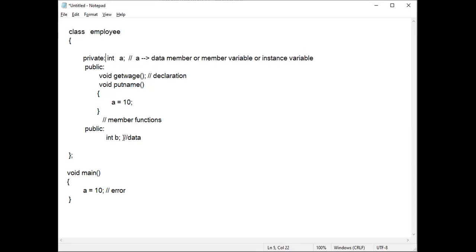But for variable b, we have made it public, right? So if you make it public, you can use it anywhere. b = 20, so this statement is correct. We will not get any error.